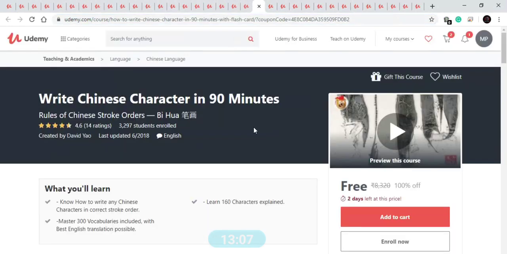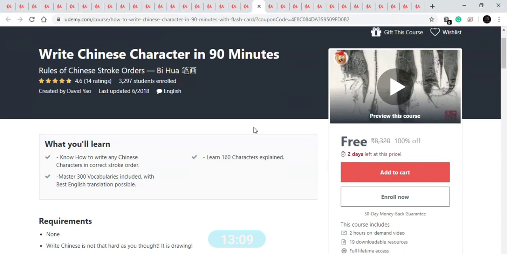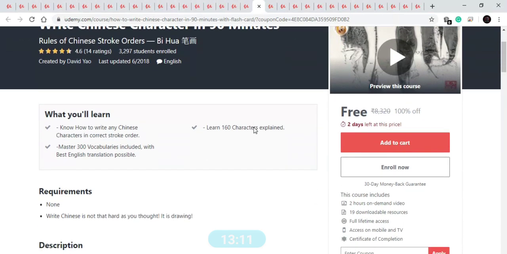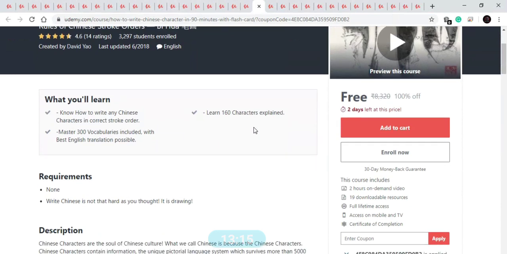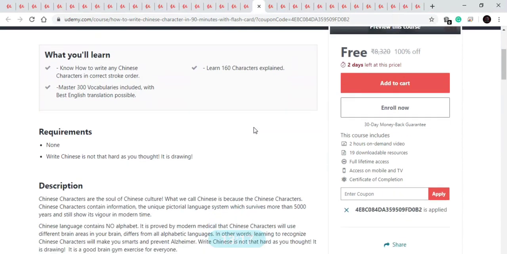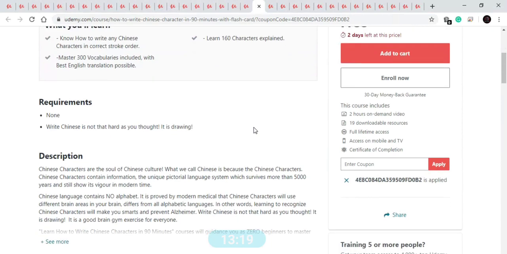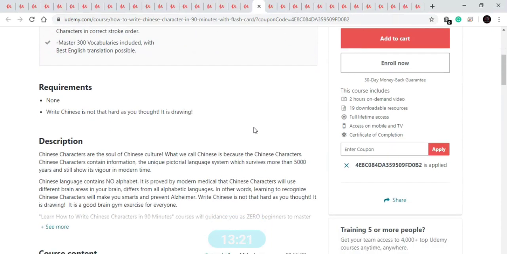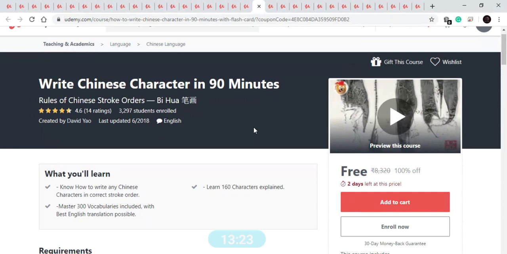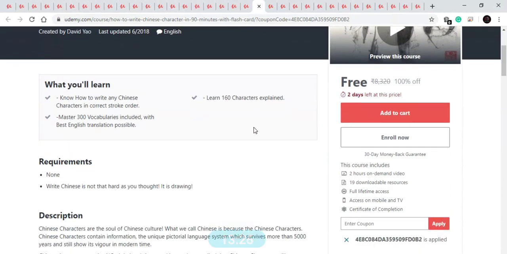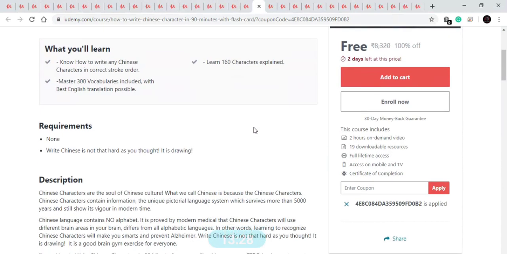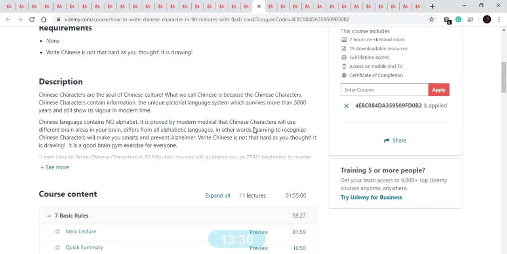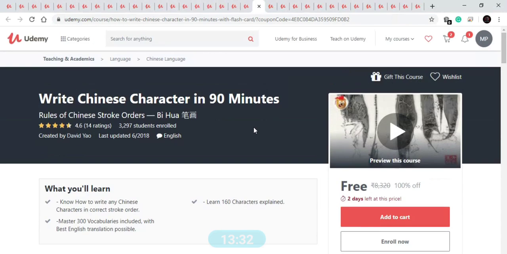Our next course is on Chinese writing. In this course you will learn how to write any Chinese character in correct stroke and order. You will learn about 160 characters. Also you will learn about 300 vocabularies. So this is a good course for who want to learn Chinese, who want to write Chinese. It is a 2 hour course available for free for 2 days and comprises 11 lectures, and after that you will also get the certificate.